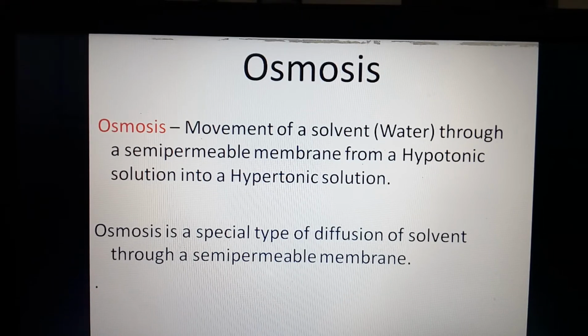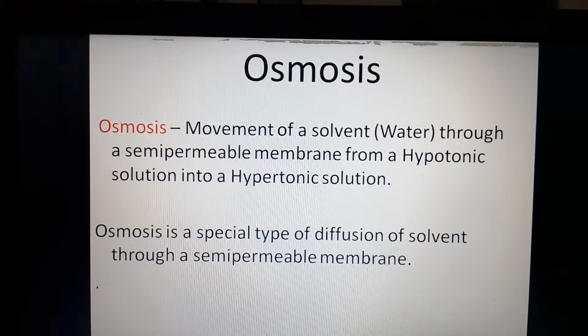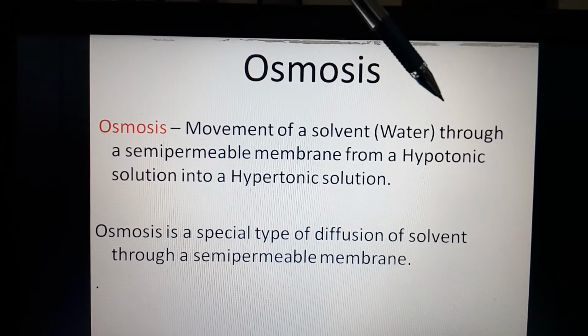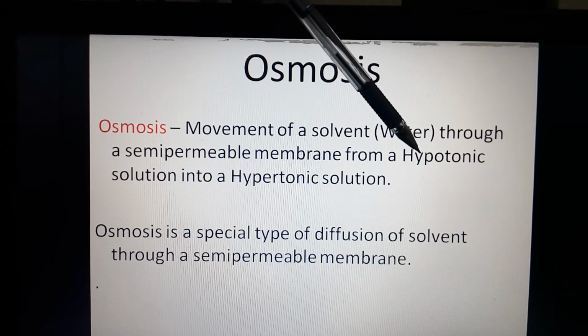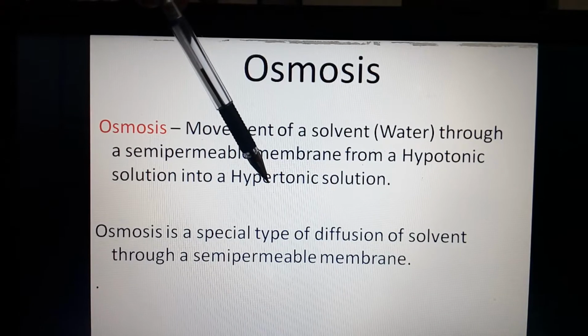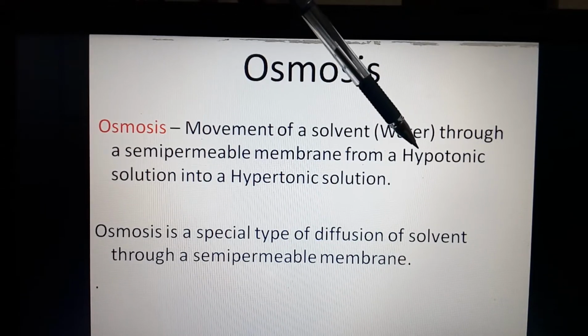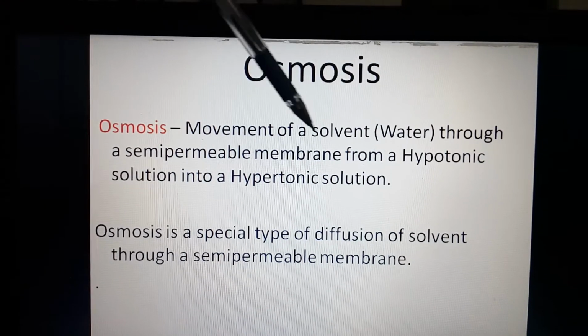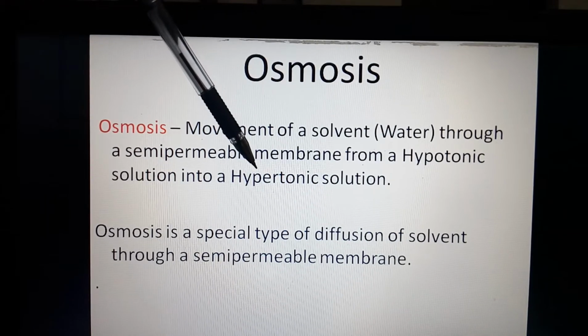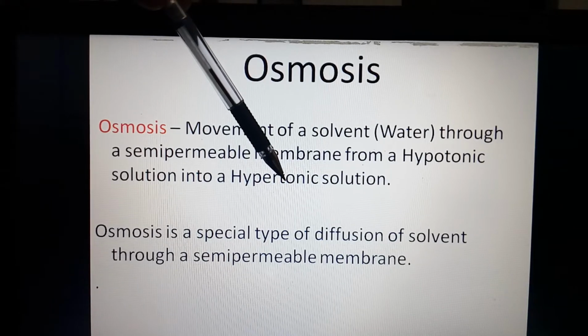What we have said, osmosis is a special type of diffusion of a solvent molecule through a semi-permeable membrane. So mind it, in a hypotonic solution more water is present compared to the hypertonic solution, because the hypotonic solution contains more water and less solute, and the hypertonic solution contains less water and more solute molecules.